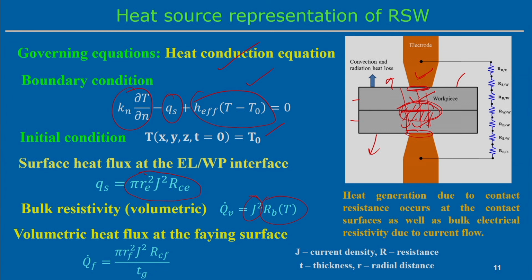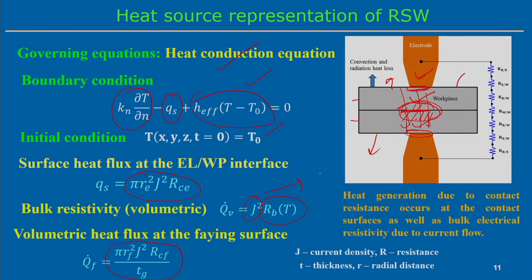So, in that case, the volumetric heat flux at the finite faying surface, between these two workpiece surfaces, is represented there too, where Tg is the thickness of the sheet. So, when we look into a particular process, we have to understand in what way we can represent the different parts where the heat flux is practically acting, whether it is surface heat flux or volumetric heat flux.